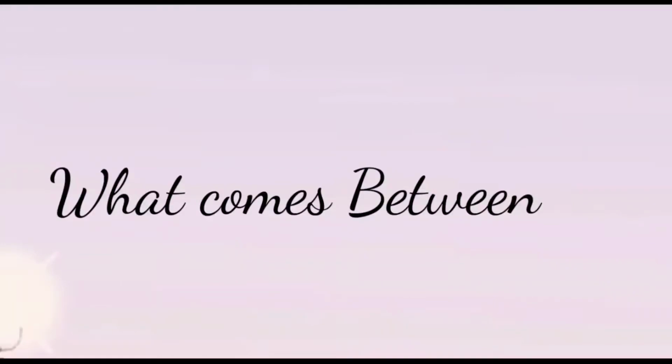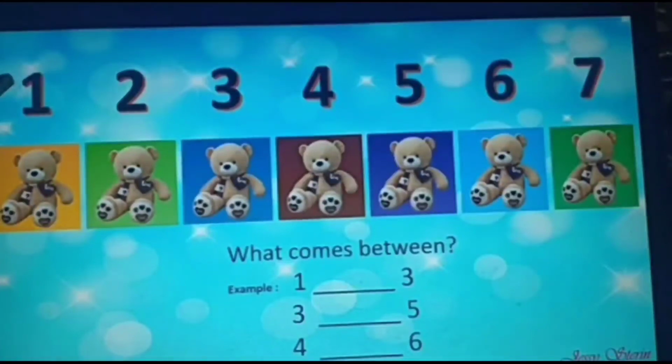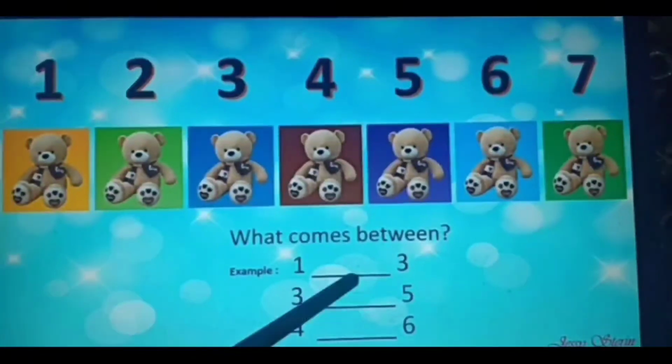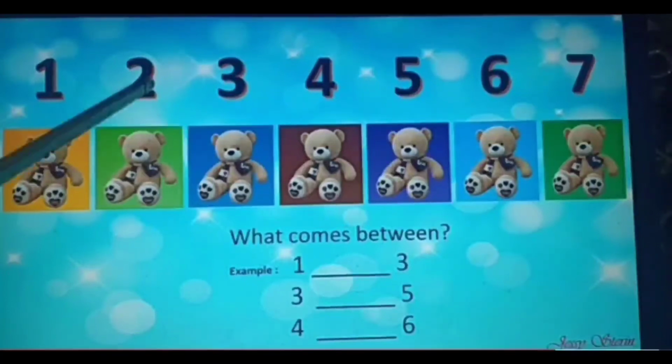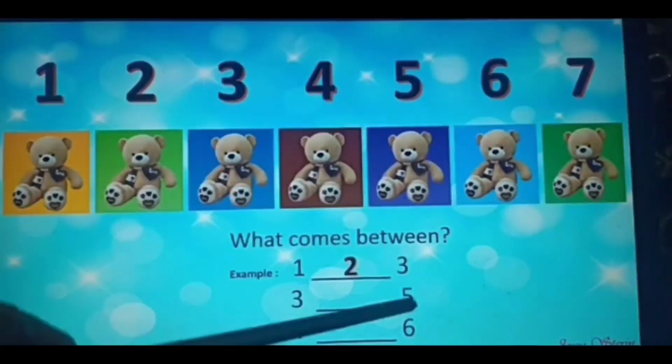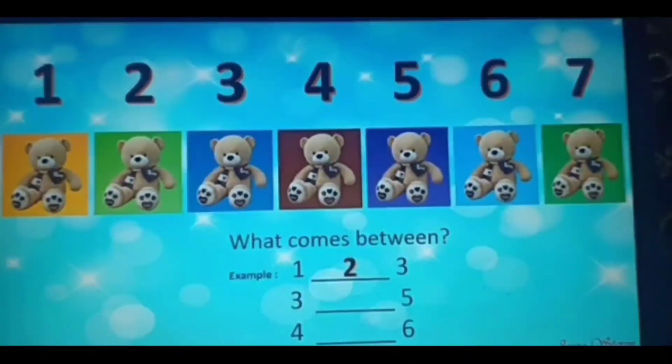What comes between? Between means you will get 2 numbers and in between you will get a dash. So you need to write the middle number. Okay, let's move on to the example. The question is what comes between 1 and 3? So that number is, say, yes, it is 2. So you will write the number 2 in between.